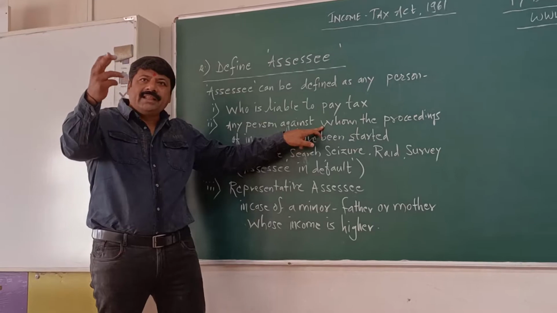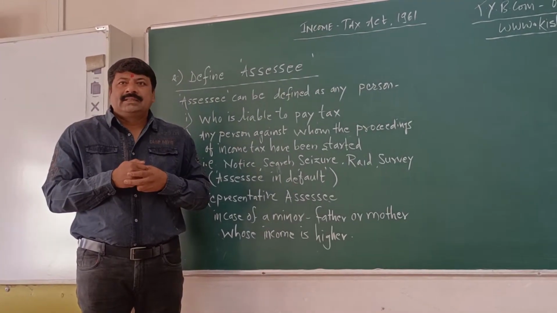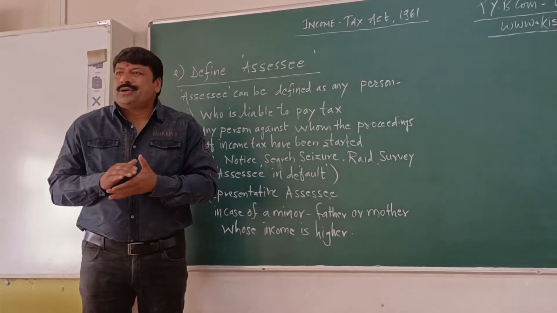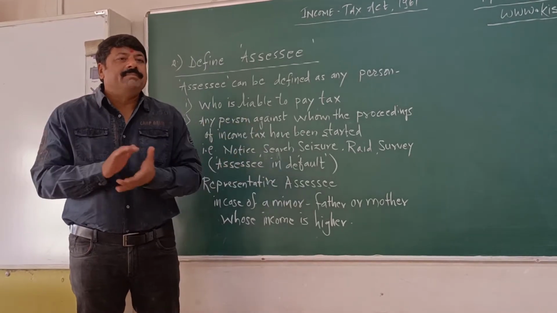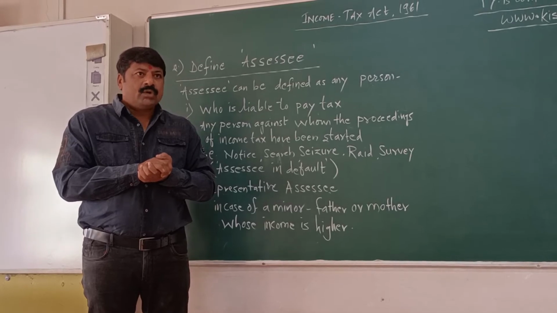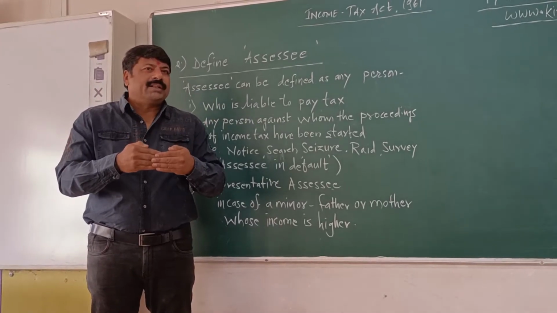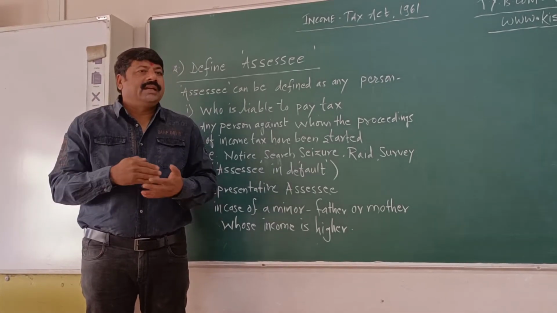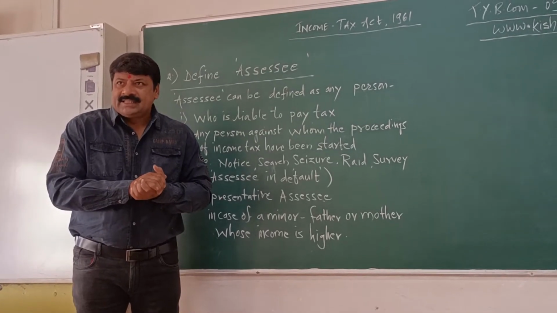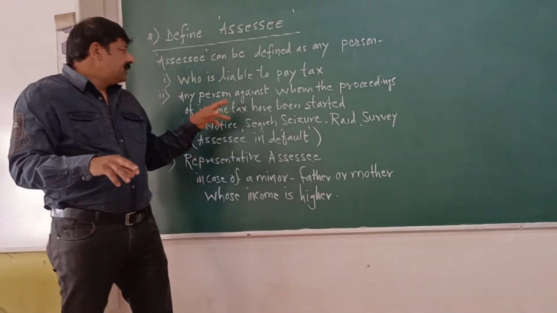Any person. Yesterday there was a question. Somebody asked me, who is liable to pay tax? So, any person who is earning in excess of basic exemption limit shall pay tax. So, basic exemption limit, if it is 2,50,000, any person who is earning above 2,50,000 shall pay tax. If limit is increased to 3 lakhs, then 3 lakhs. Okay. Secondly,